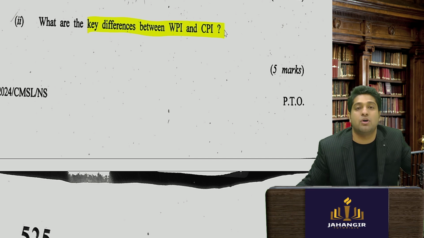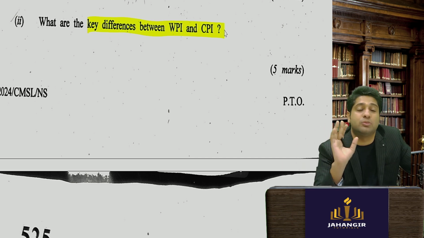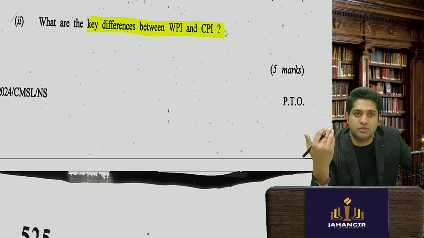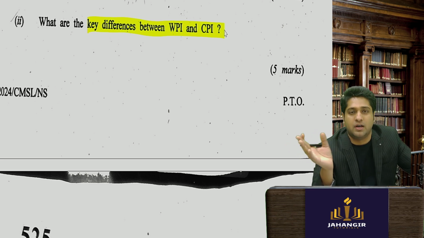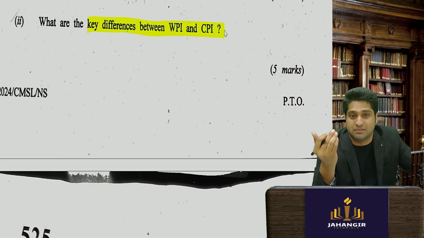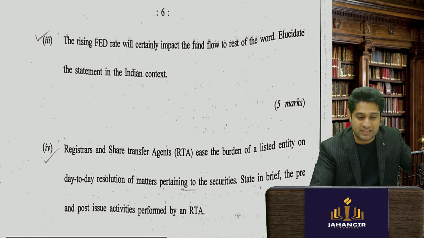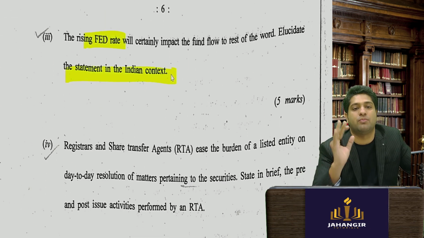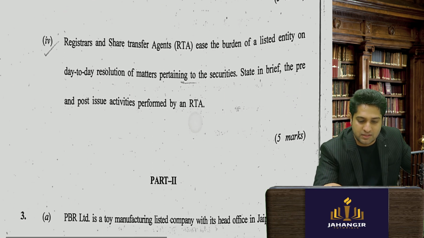Then they asked about the wholesale price index and consumer price index. So this was also from chapters 1 and 2, which were there in the new syllabus about the structure of capital markets. Maximum questions, easily 20 marks. Then they had asked about the Fed. This was also a direct question from the module. We had covered this.